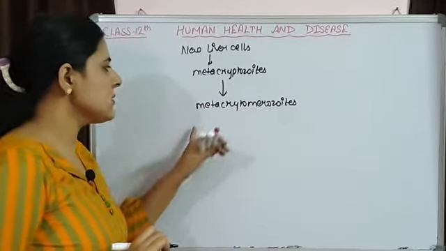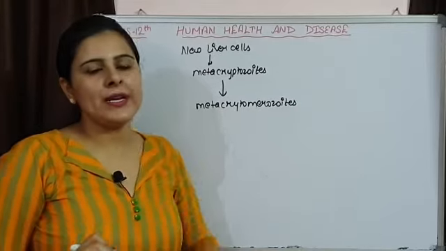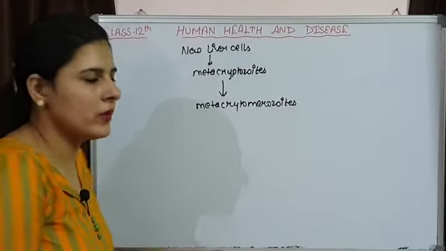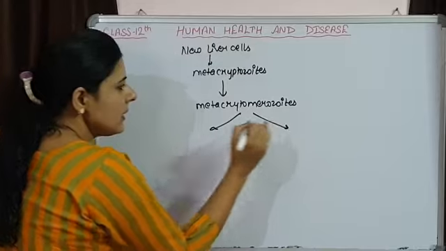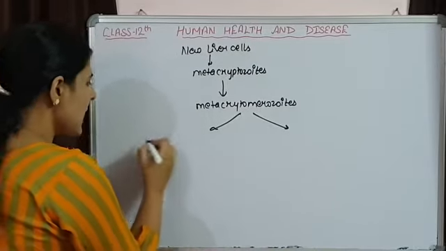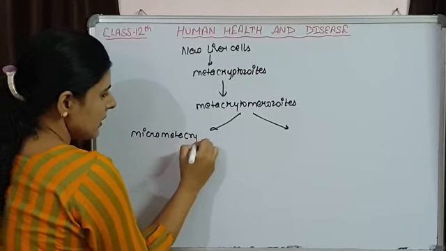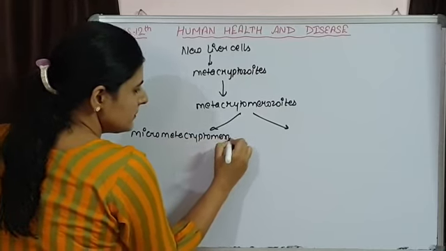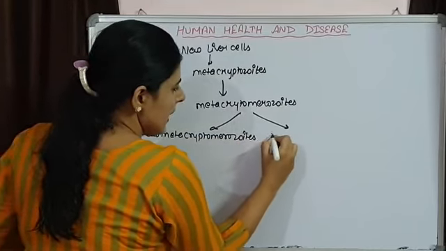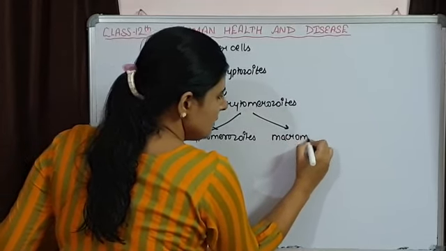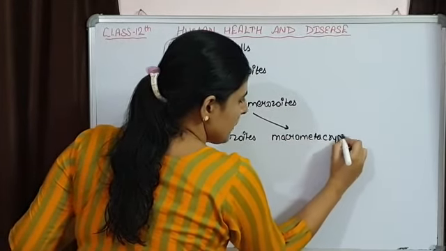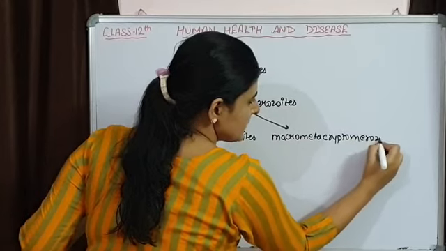Now what happens over here? Two types of metacryptomerozoites are formed, and these differ in their size. They are micrometacryptomerozoites and macrometacryptomerozoites.